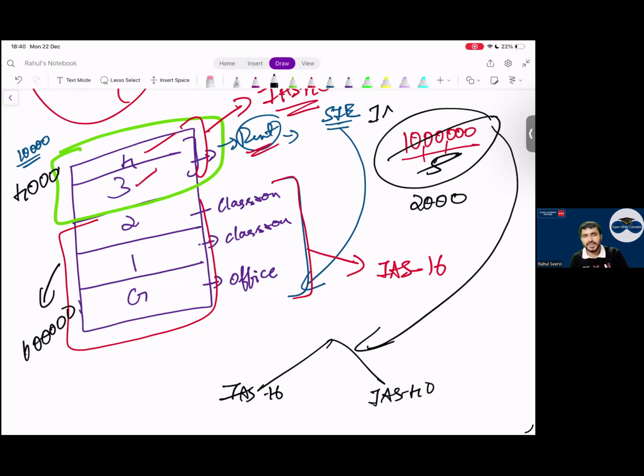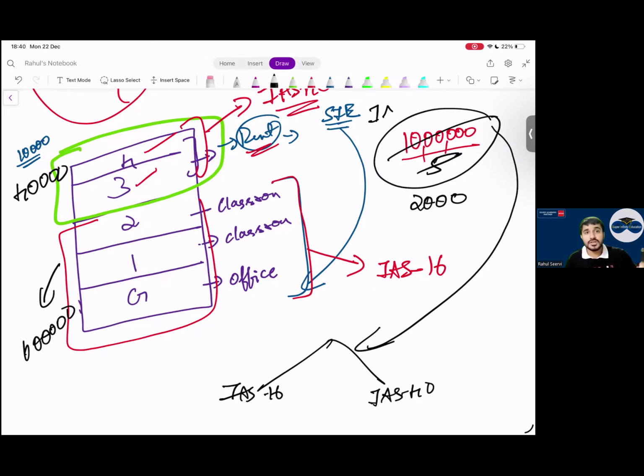Do not argue with me saying, sir, the ground floor will have good value, the first floor will have this value, etc. Go with basic common sense first. After that we will see which has good value. Is this clear? This is known as what? Dual use of a property. Two things are done in one single property, you separate it.